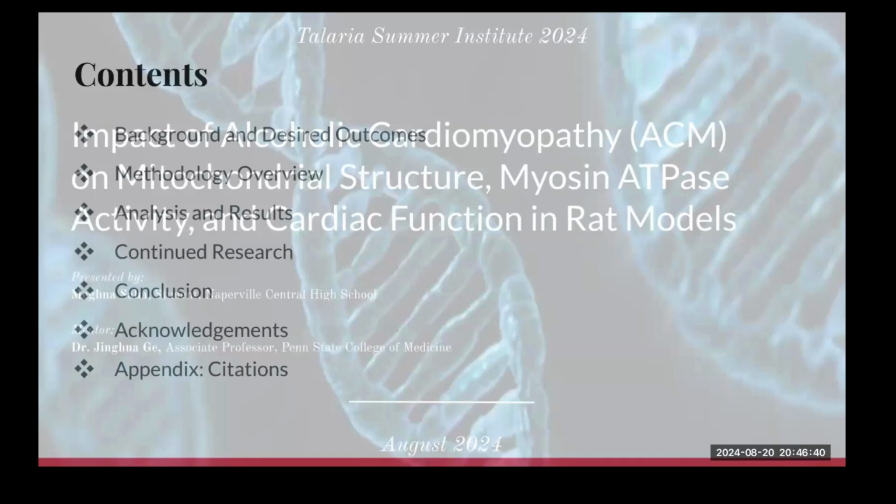Then I will go on to analysis and results and analyze the data that we have extracted. Then, right before our conclusion, I will address some research that we would like to continue, and then our conclusion, wrapping up everything.